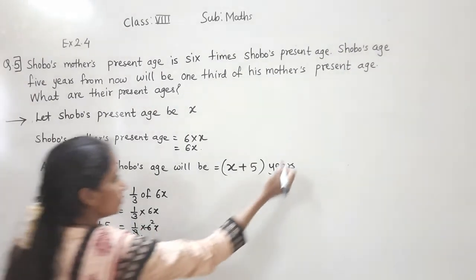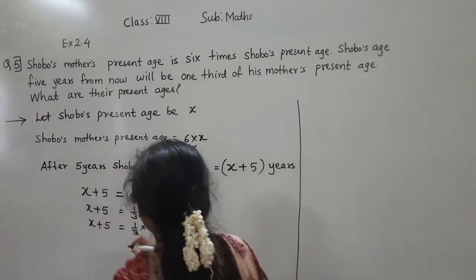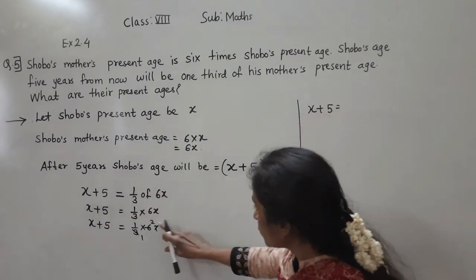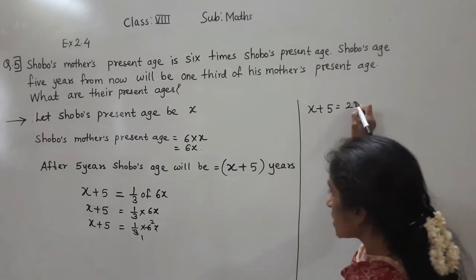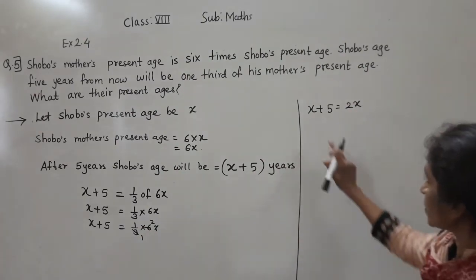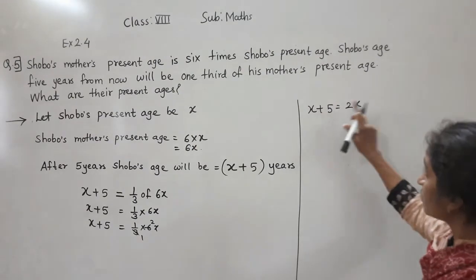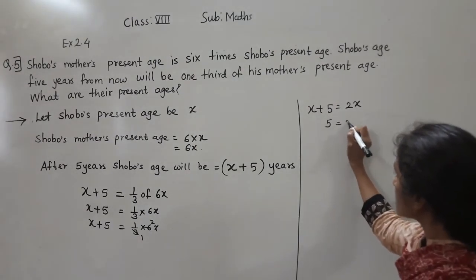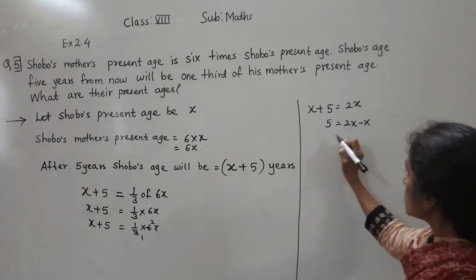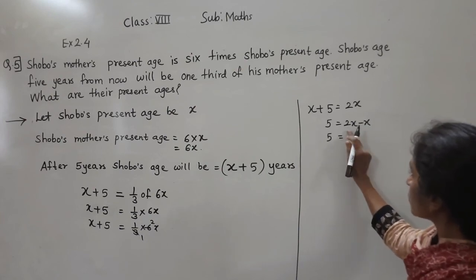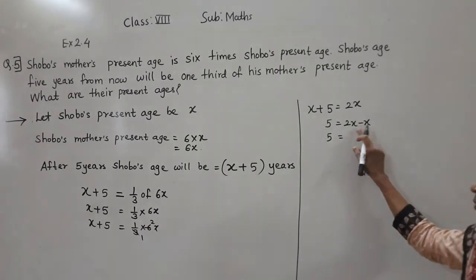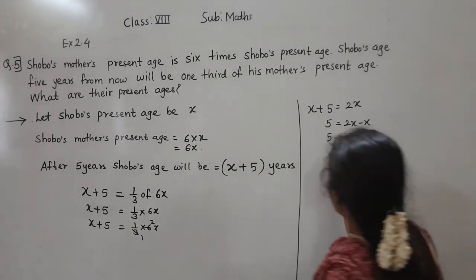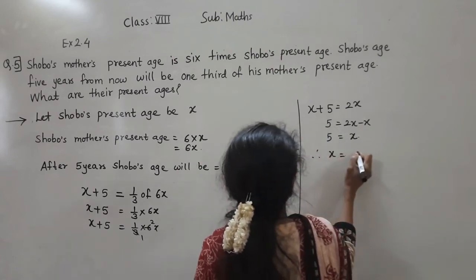So what did we get? x plus 5 is equal to 2x. Now x is here with plus. If we transfer it to this side, it will become minus. So 5 as it is, equals 2x minus x, which is 1x. So 2 minus 1 is 1, and what remains is x. So x is equal to 5. Therefore, x is equal to 5.